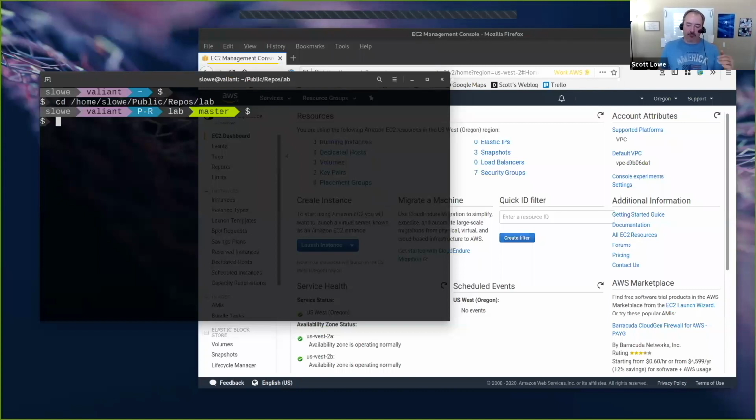worldwide. So I have a single program or a single stack. Well, I have a single project, which is the infrastructure, 4 stacks, 1 stack for each region. And the code is parameterized so that all I have to do is change the stack and then it'll spin up in that region, looking up resources for that region, like the right AMIs and so on and so forth in that region.